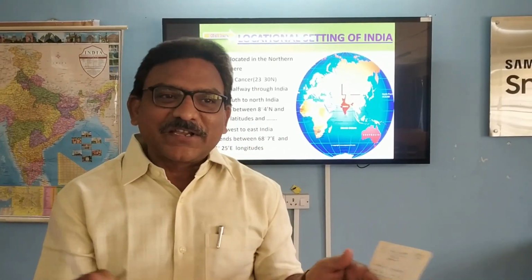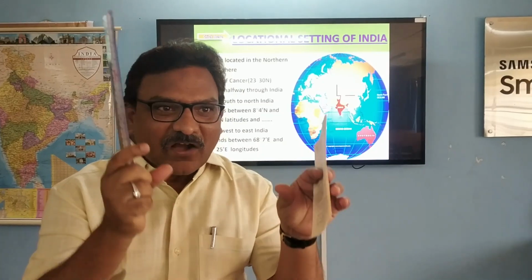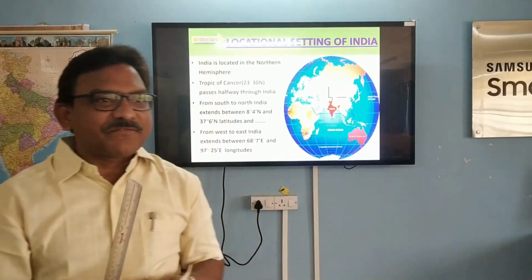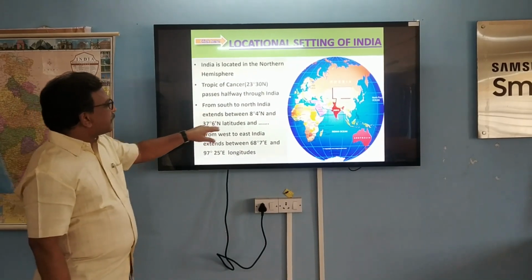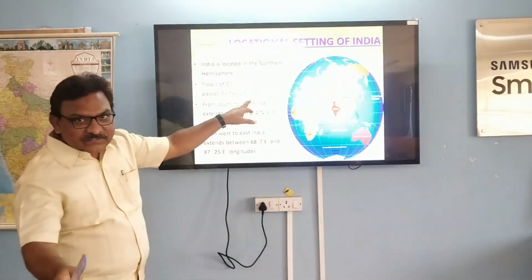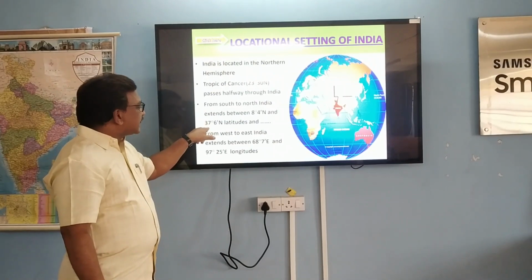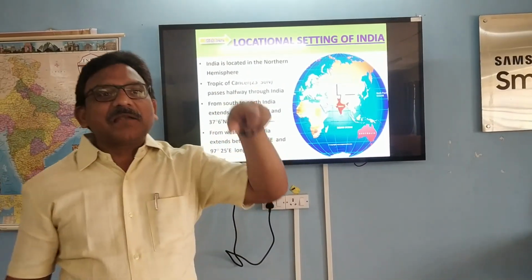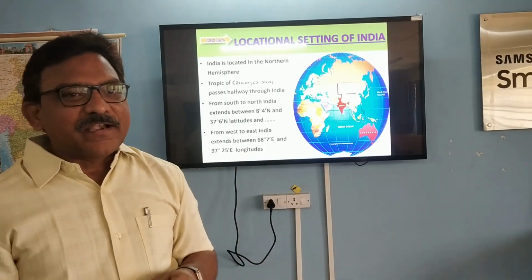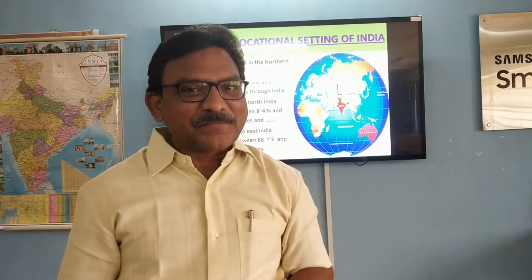Okay. And when we see the exact locational setting of India, meaning between what latitudes and between what longitudes India is located, let us see with the latitudes. India is located between 8 degrees 4 minutes and 37 degrees 6 minutes N. What is meant by N? N means north. As I told you, India is located in the northern hemisphere.